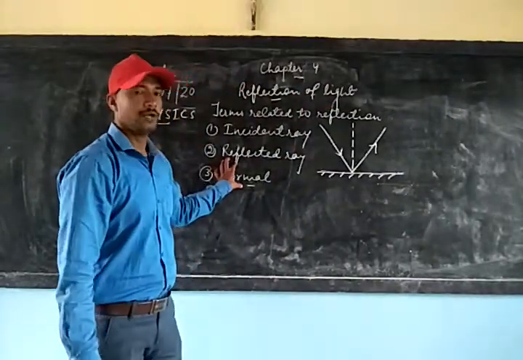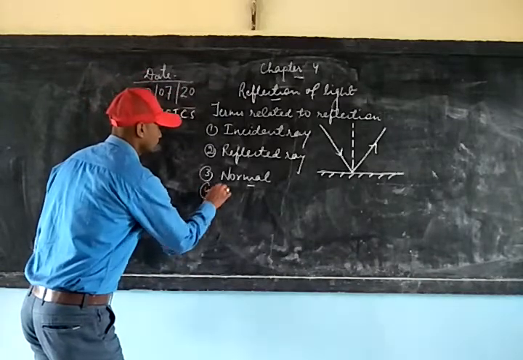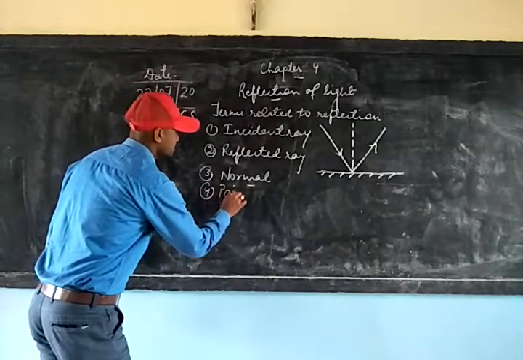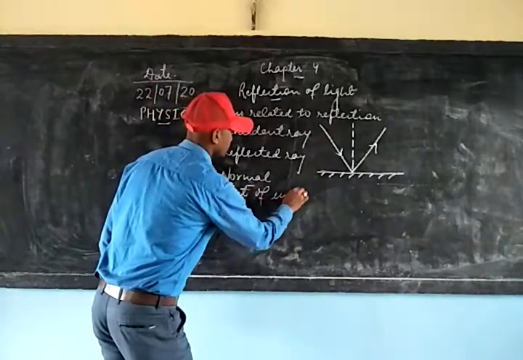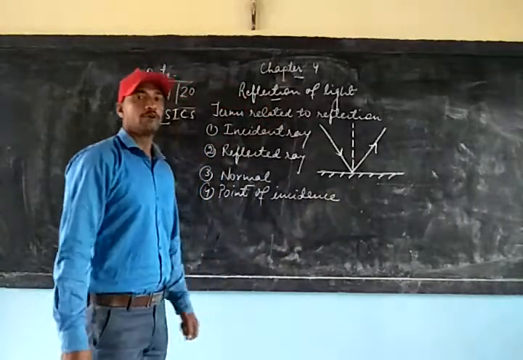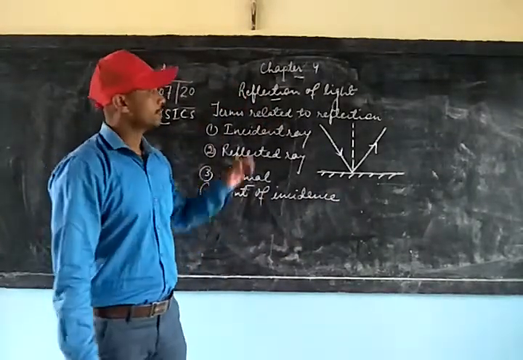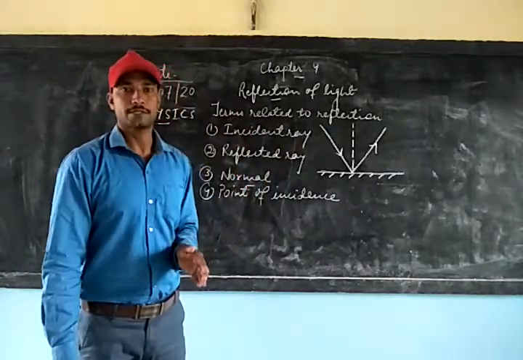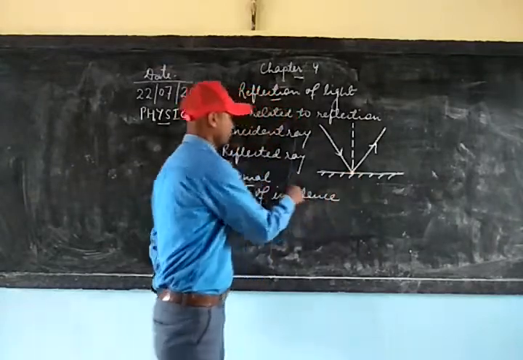So this is the normal. Then we have the point of incidence. Point of incidence is the point on the reflecting surface at which the incident ray strikes. So this point will be the point of incidence.